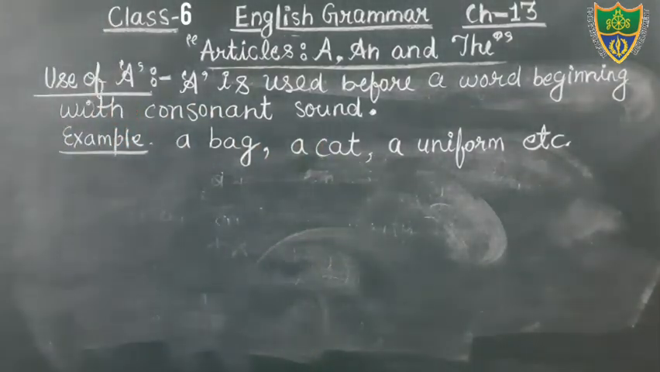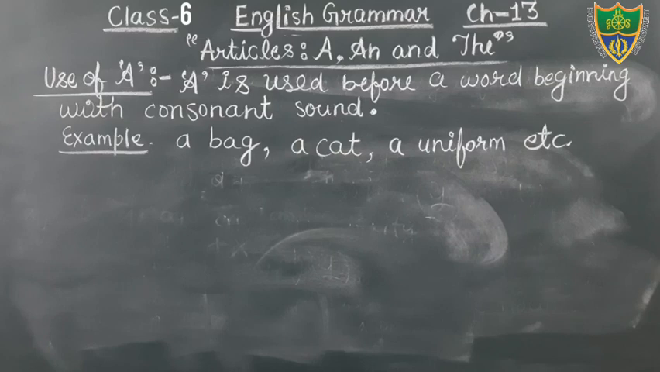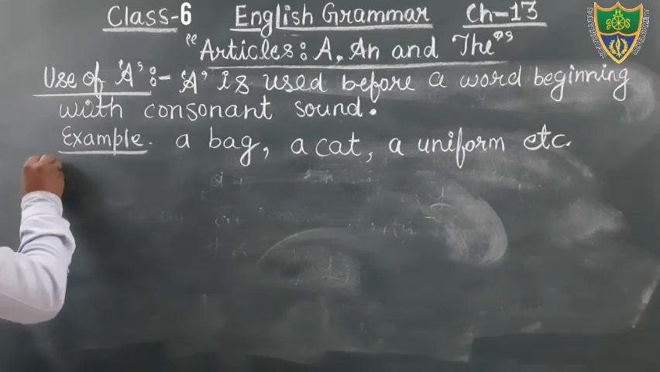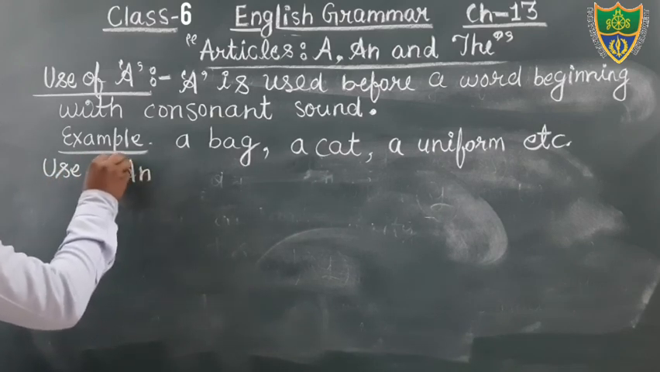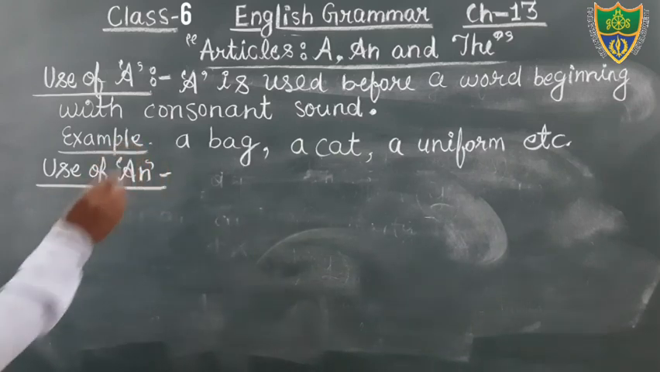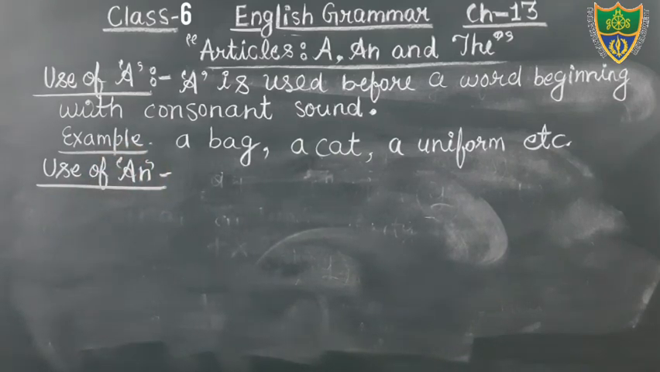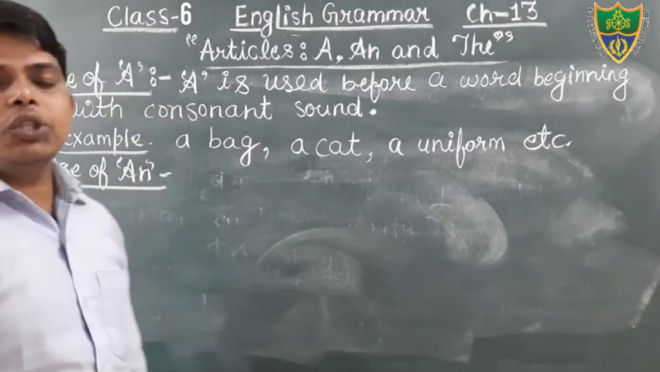Okay, students, so just write down an example. You will also write so that you could understand very well. The word a will be used just before the word beginning with the consonant sound. Okay, a is used before a word beginning with a consonant sound. Okay, students. So just write down about it, and after that you will put the heading use of an. Use of an. A and an. Just see. Use of an. I hope that you all have understood the use of a.